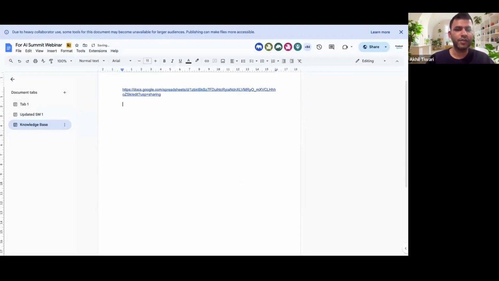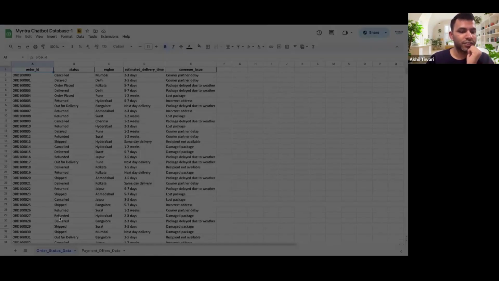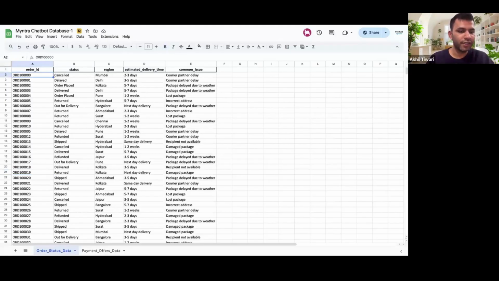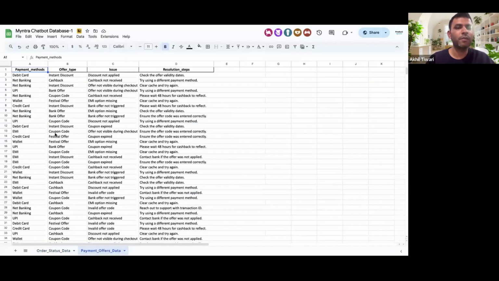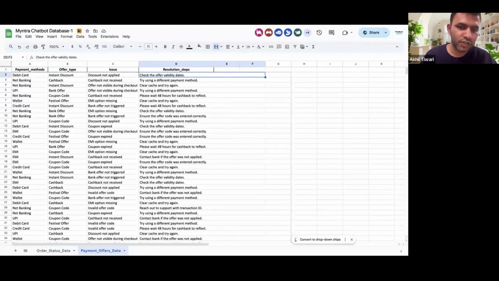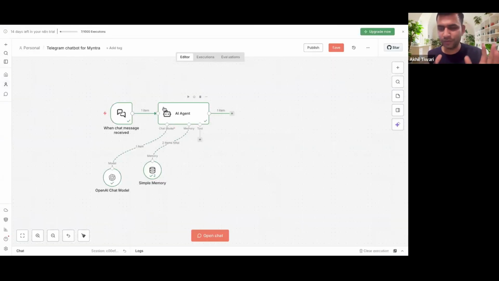Okay, that's correct. This is the sheet, right? You can click on this and duplicate it. This sheet has 1,000 order entries, with other information like status, region, estimated delivery time, common issue. It also has information about payment methods, offer type, and other payment-related challenges. Basically, if you face this issue, this could be a resolution step. I'm waiting for 10 seconds so that you can duplicate it, and then we'll go ahead and make changes here.